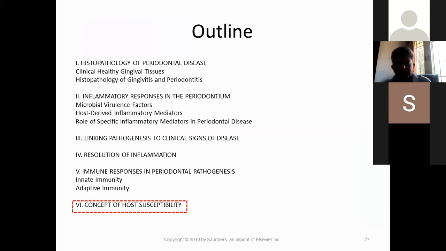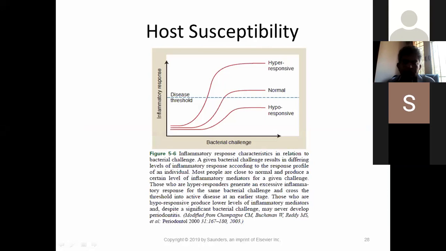Next, the concept of host susceptibility. When is the host susceptible? Some are hyper responsive, some are normal. A patient may be diabetic, a smoker, or have cardiovascular problems, respiratory issues, or bleeding disorders.